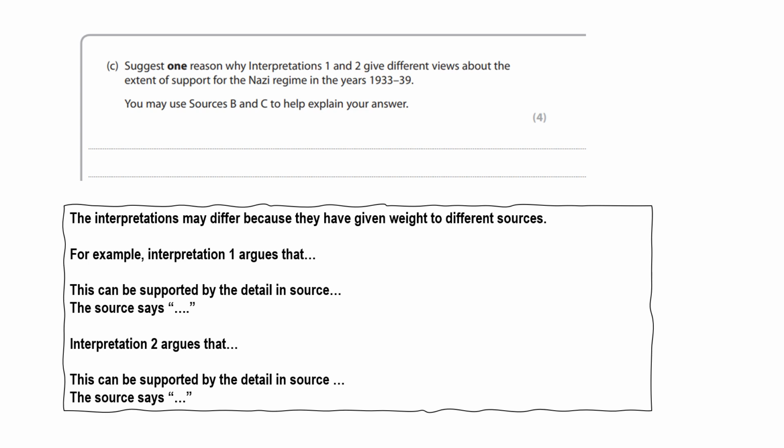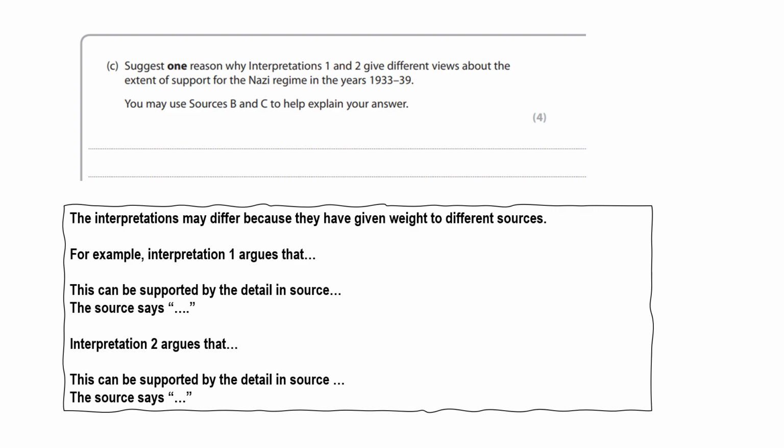You would then write, for example, interpretation 1 argues that. This can be supported by the detail in source B or C, the source says. Then you're going to write interpretation 2 argues that. This can be supported by the detail in source B or C, the source says. So have a go at writing that out without looking at the screen, and then check your work by looking back at the screen.